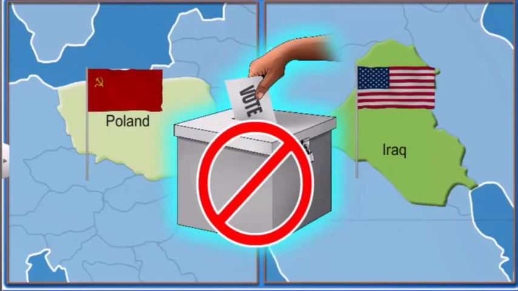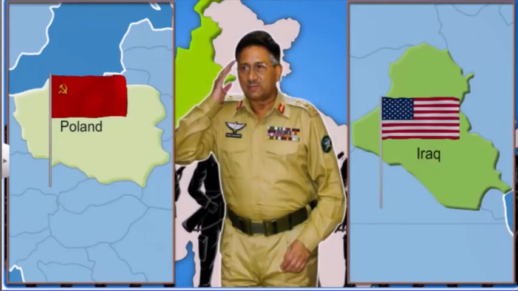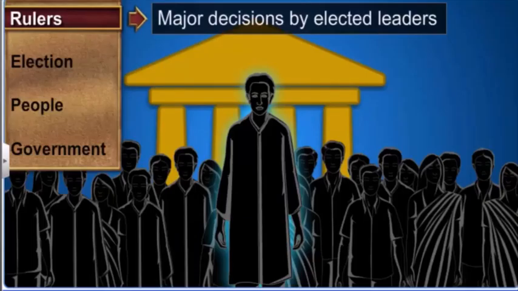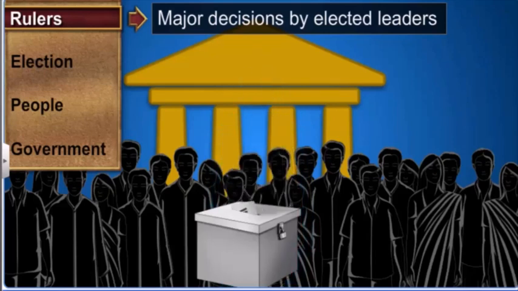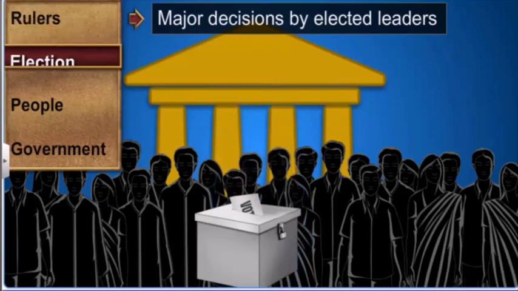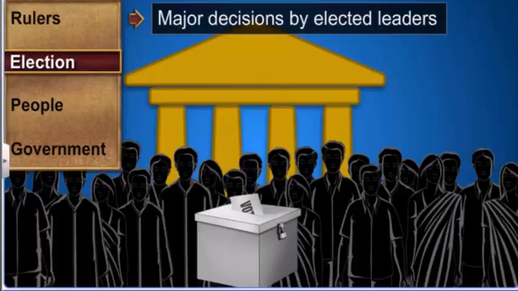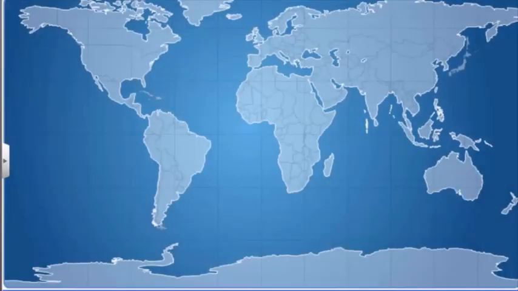From all these examples, it is clear that in a democracy, the elected representatives of the people should have the final decision-making power. This is the first feature of democracy. Let's move on to another key word, elections. We'll analyze the example of a country where elections are held regularly, China.